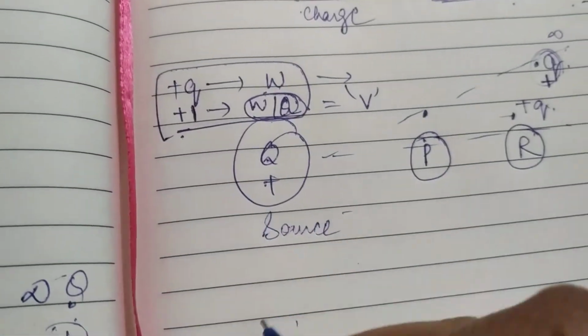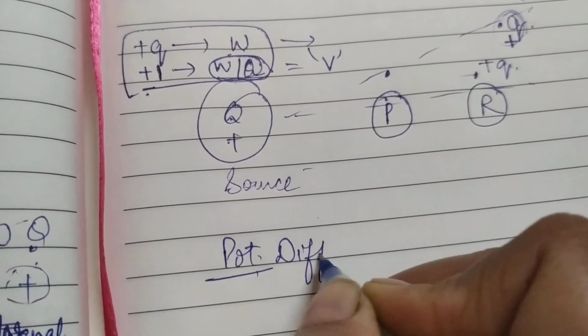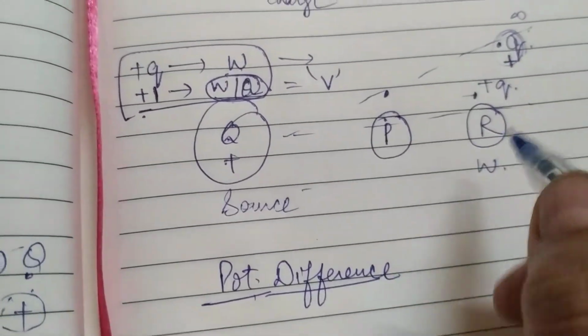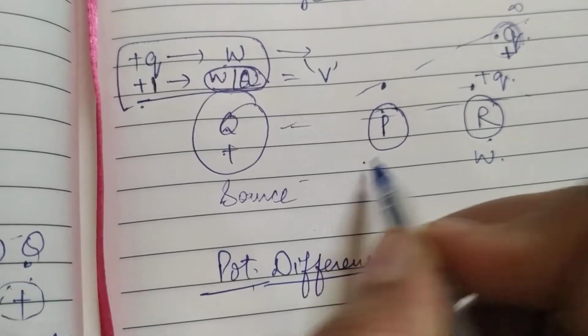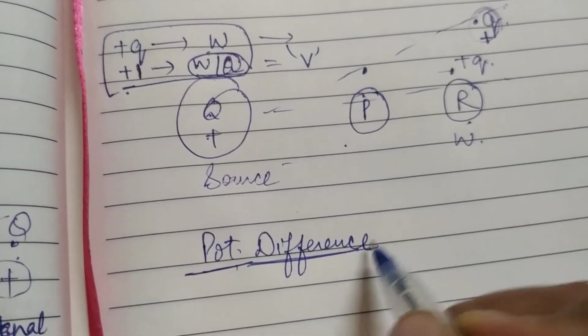Generally, while defining potential difference, we don't talk about the source charge. We simply define it that the work done in moving a unit positive charge from one point to another point is called the potential difference of those 2 points.